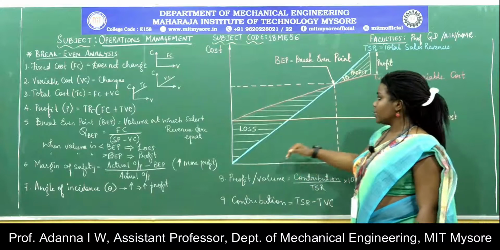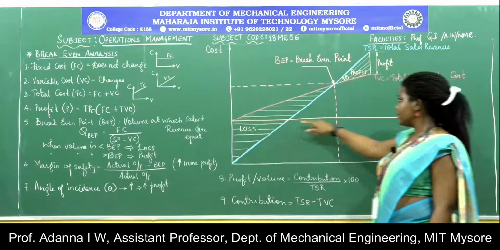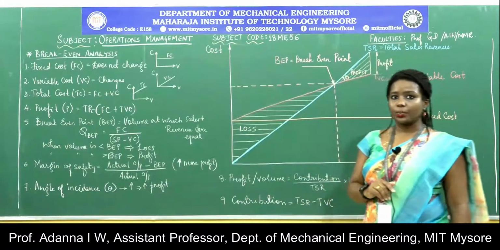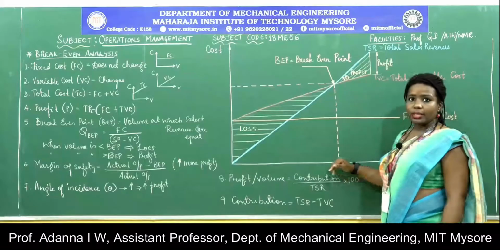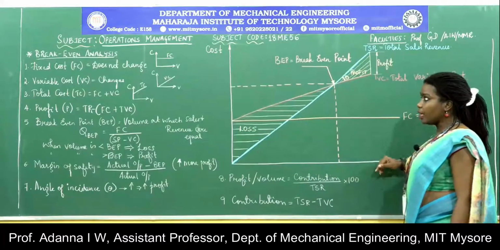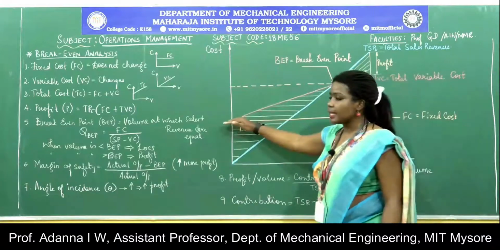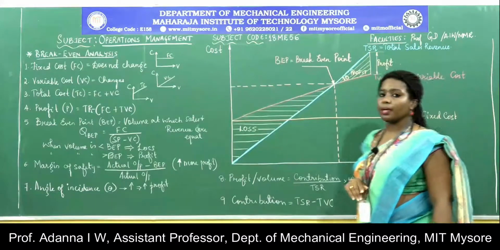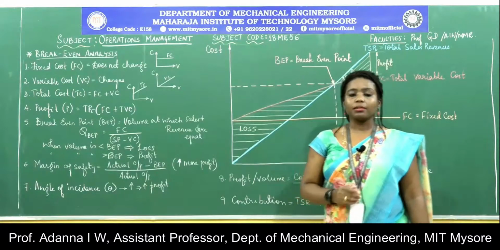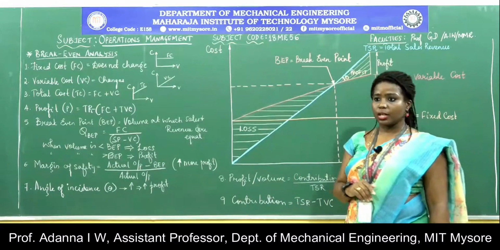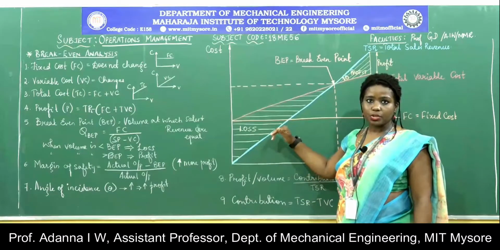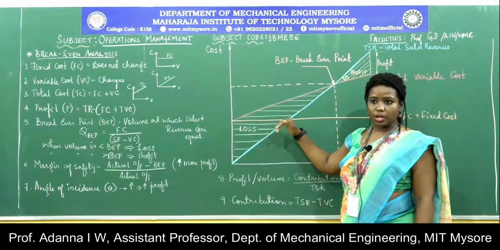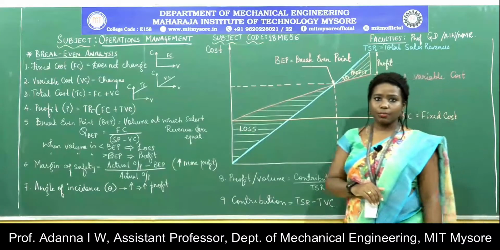The first is the fixed cost. The fixed cost, as indicated by this orange line, is a cost that is fixed. It does not change with respect to the volume. Whatever the volume or output, the cost remains the same. It is a stagnant line parallel to the x-axis. This fixed cost can be the value of the land, because no matter what product you are manufacturing in the industry, the land value remains the same. The electricity bill and the tariffs set for the various bills in the organization also remain the same. These are all fixed costs.